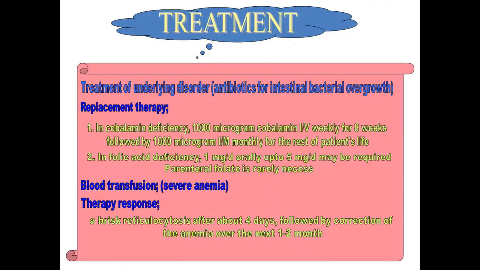Now the treatment. Treatment of the underlying disorder is very, very important. We will diagnose the underlying cause of vitamin B12 or folic acid deficiency, then we address it accordingly. And after addressing the underlying cause, we will replace the deficiency of B12 or folic acid. So cobalamin is given in a dose of 1000 microgram IV weekly for 8 weeks, and then followed by 100 microgram IM monthly for the rest of the patient's life. And the folic acid dose is 1 milligram per day, up to 5 milligram.